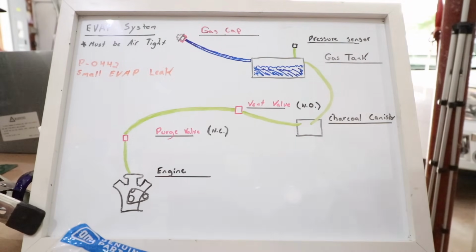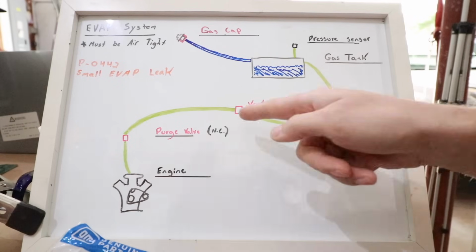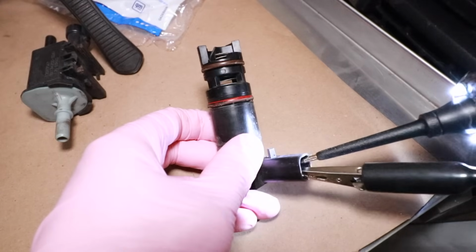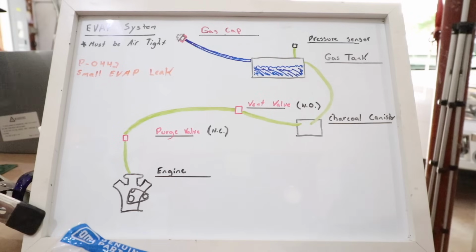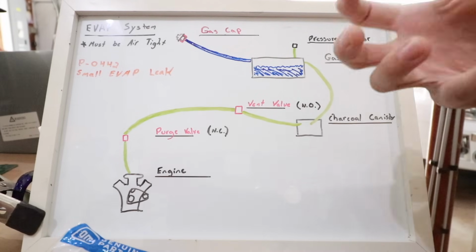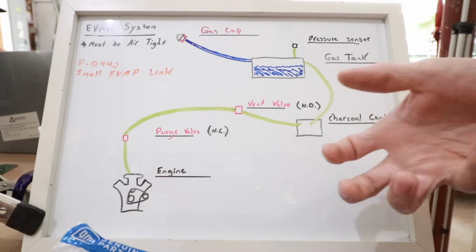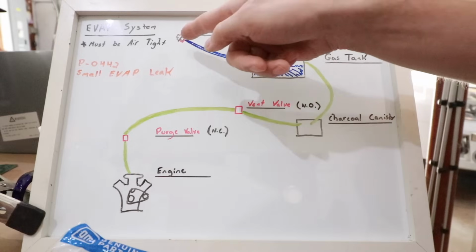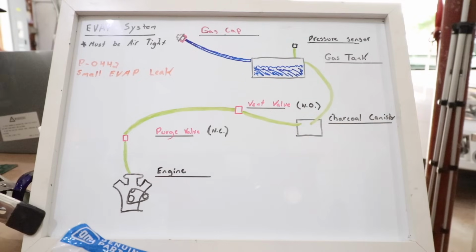The areas of this system that see the most mechanical wear are obviously these valves. You know, the car has close to 200,000 miles on it, so it's pretty likely that these valves are starting to fail, and also the seal on that gas cap, from being tightened and loosened for so many years, is a likely area of failure.